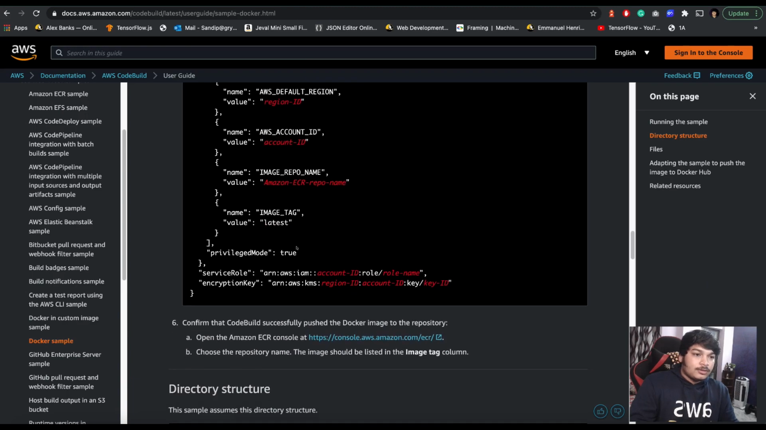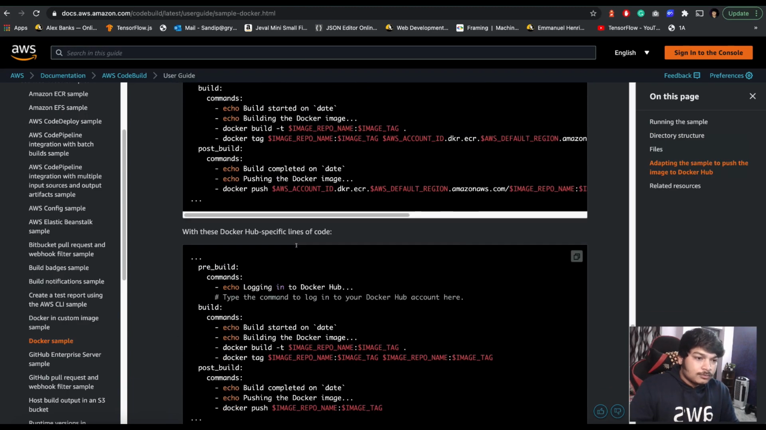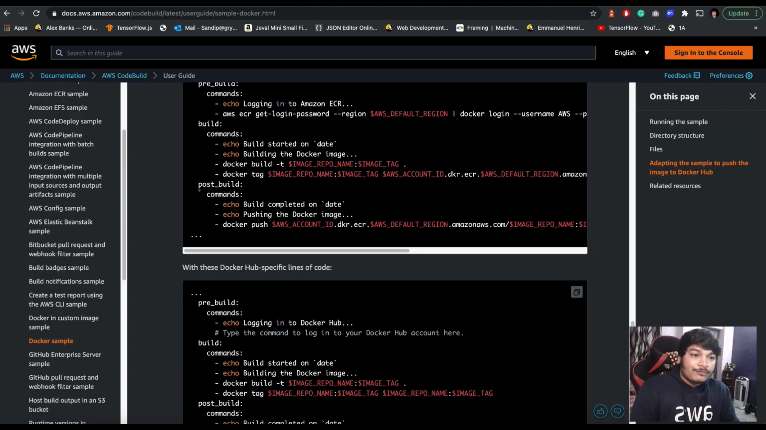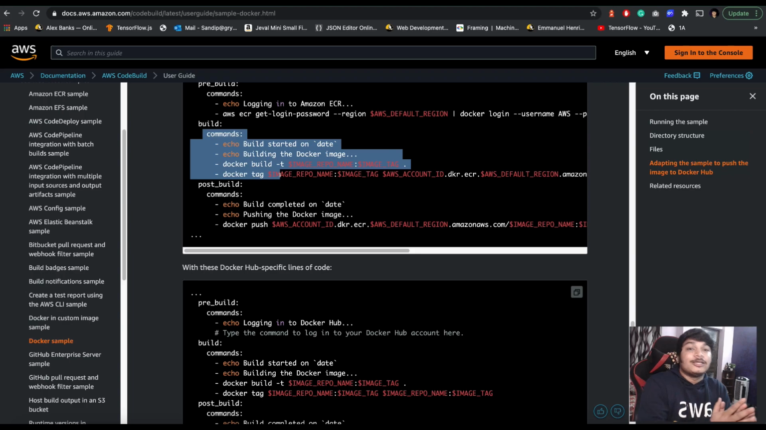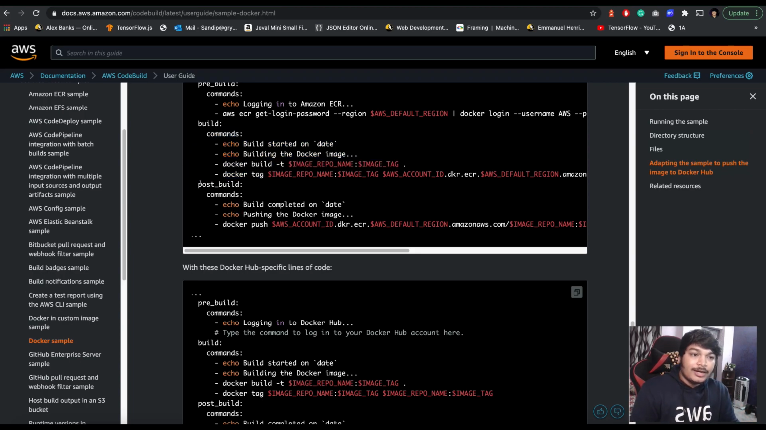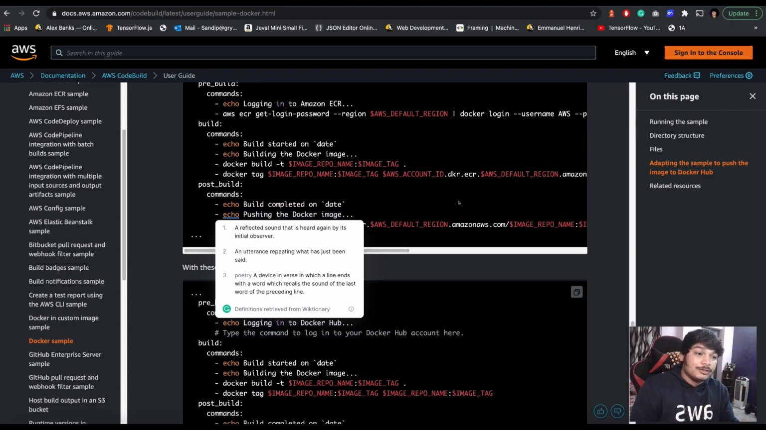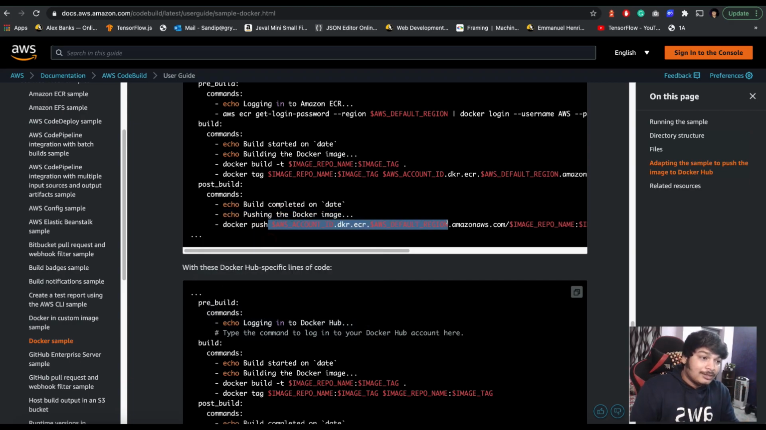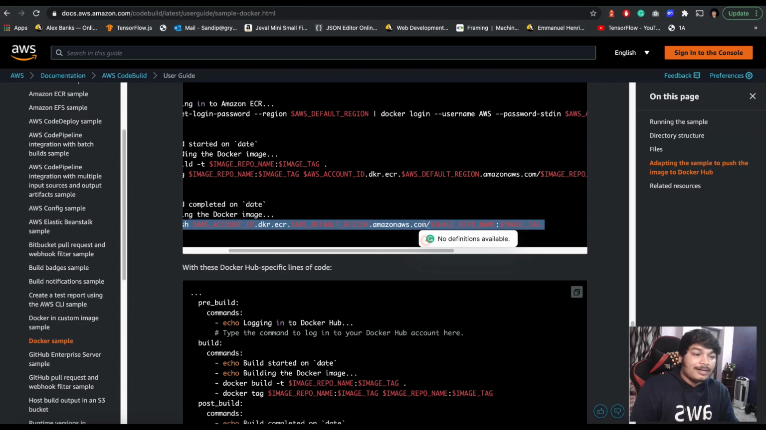Now the tag happens, and in this phase the actual build happens. You are building the Docker image. After the Docker image build, they're making the post build. After the build happens, what are the next commands you're issuing? Echo build completed on, showing the build completion date, and pushing the Docker image to ECR with docker push. With these commands you actually push that image to ECR.